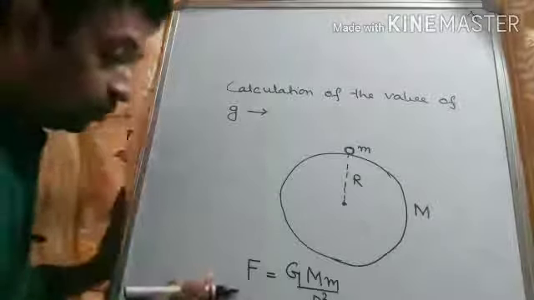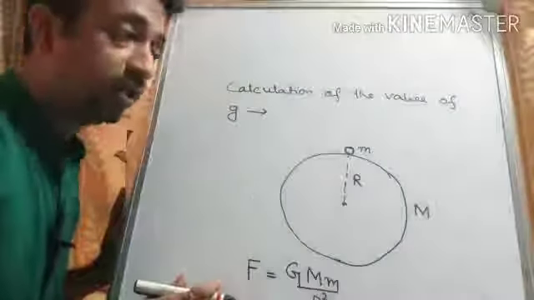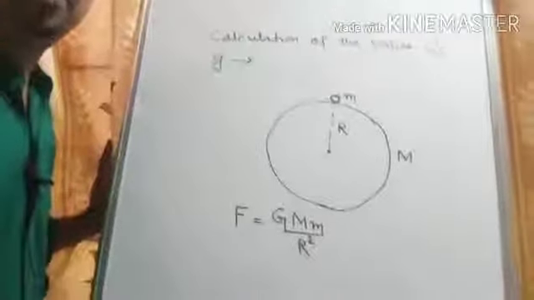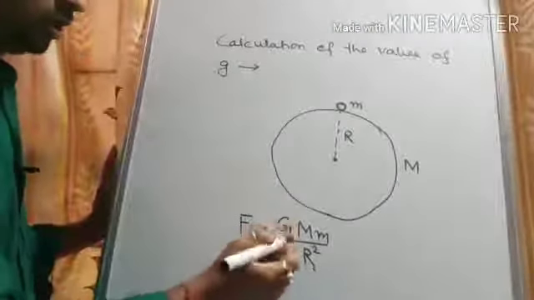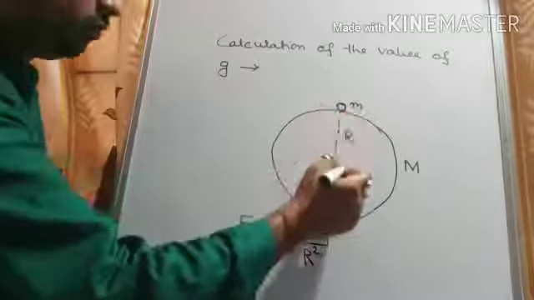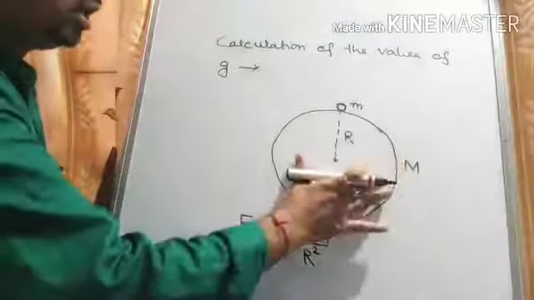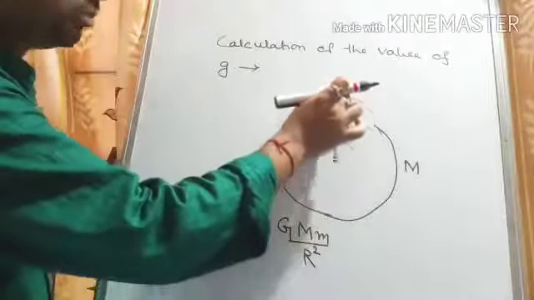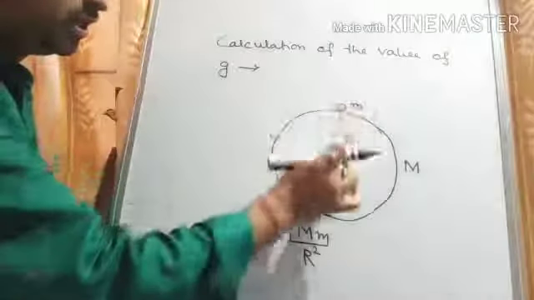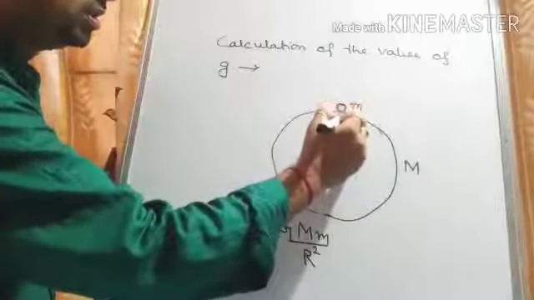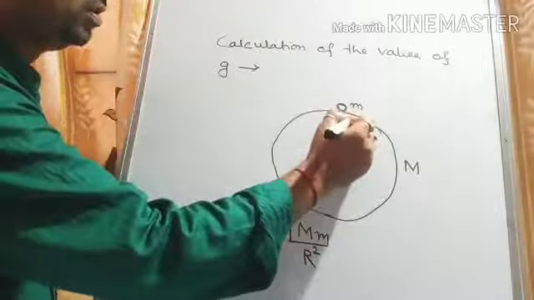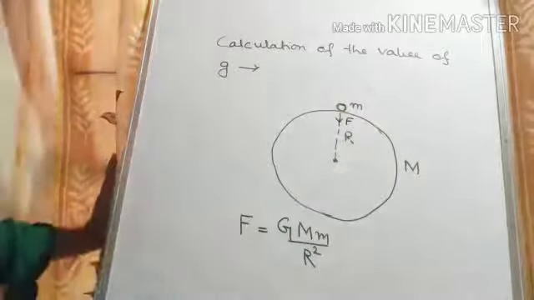Now what is this force? This is the gravitational force. Gravitational force also means the weight of the body. That means it is the force with which the earth attracts this body towards its center. So this is the force F, which is also the weight of the body.